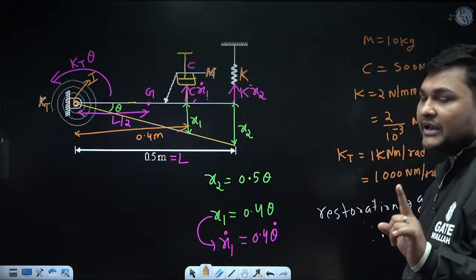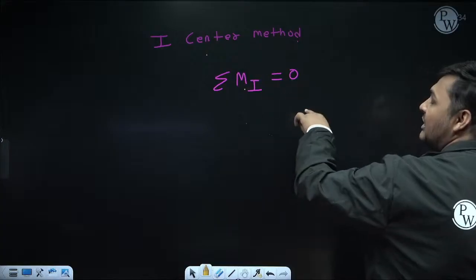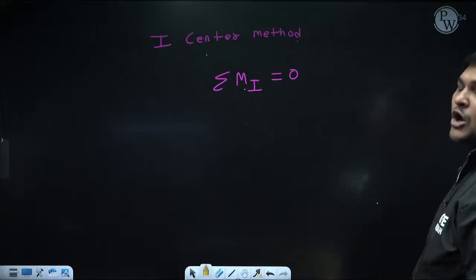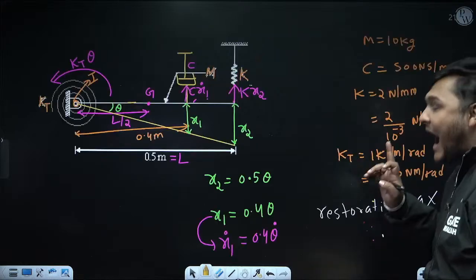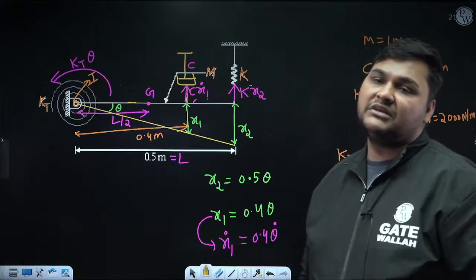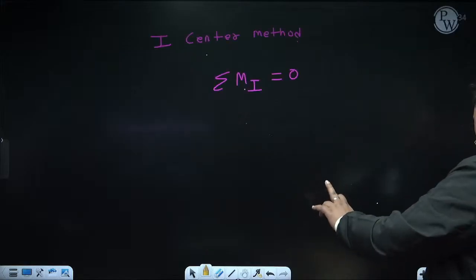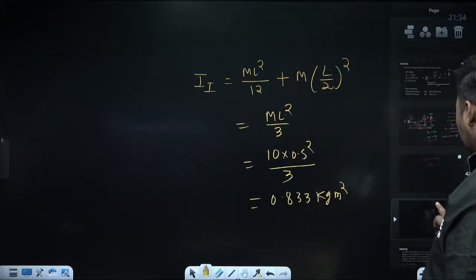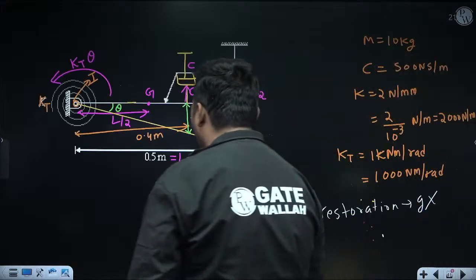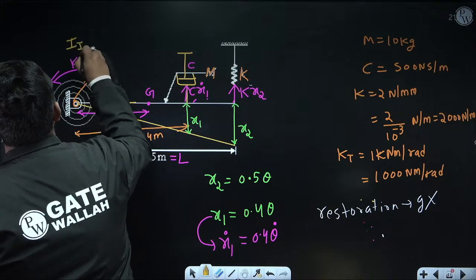But this concept is valid whenever you are taking moment about I center only. If you are taking moment about another point, the concept will change. But if you are taking moment about I center, because this is simpler, always apply inertial moment at I center. And what is the formula to apply inertial moment? I about I into angular acceleration. That's why I have calculated I about I. So if you want to use the I center method, apply inertial moment at I center, whose formula is I about I of this rod into angular acceleration.